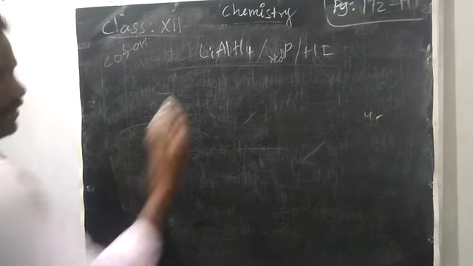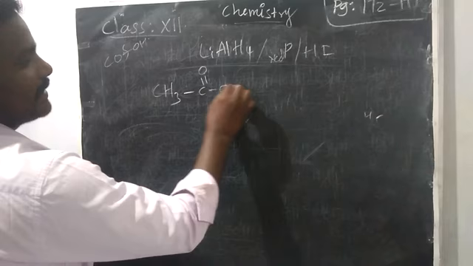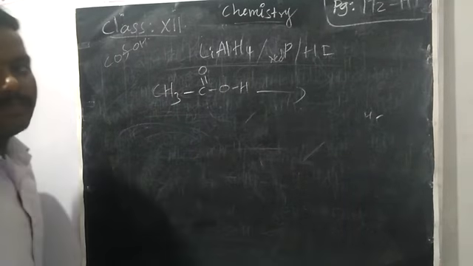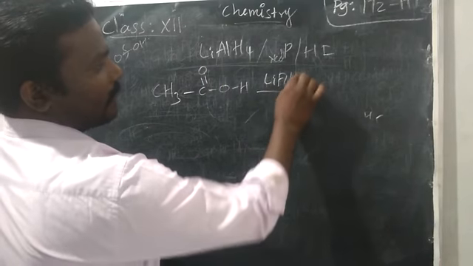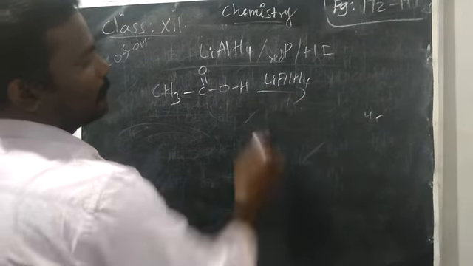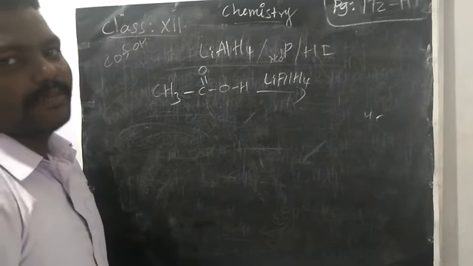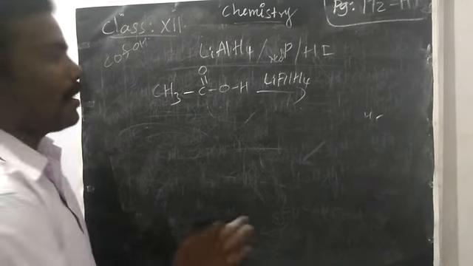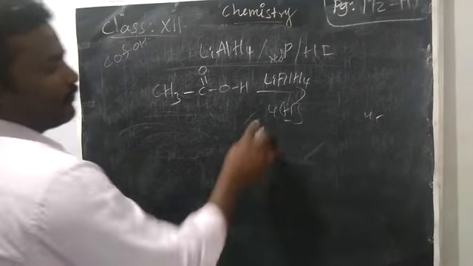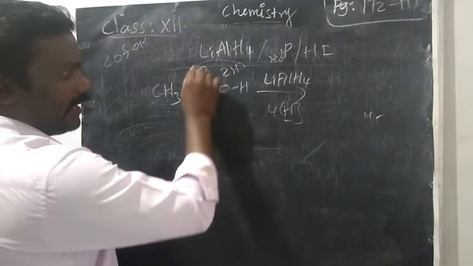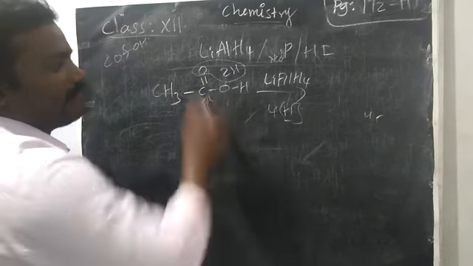So the first reaction, acetic acid. What is the molecular formula for acetic acid? CH3COOH with lithium aluminum hydride. It will give 2 hydrogen. Actually, we will say this is a partial reduction. That means the acid will reduce into alcohol. So we have to take 4 hydrogen atoms. From the 4, 2 will combine with this oxygen and form water. Remaining 2 will substitute in the place of oxygen.